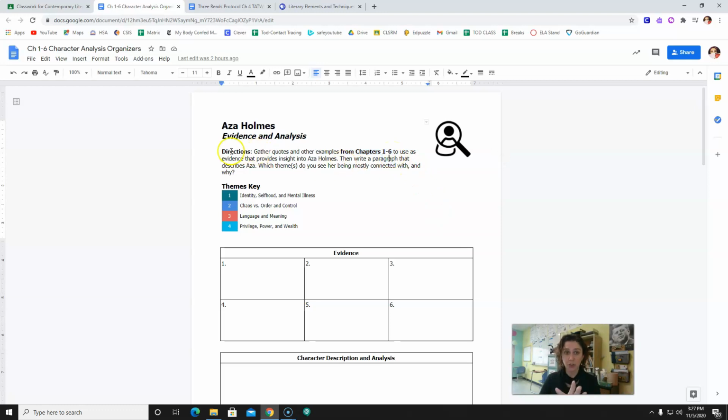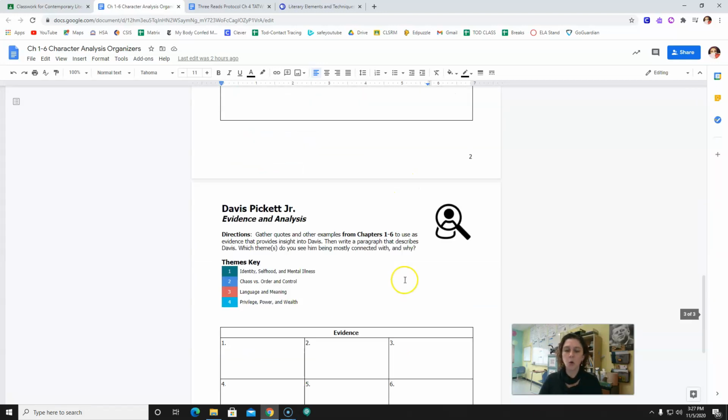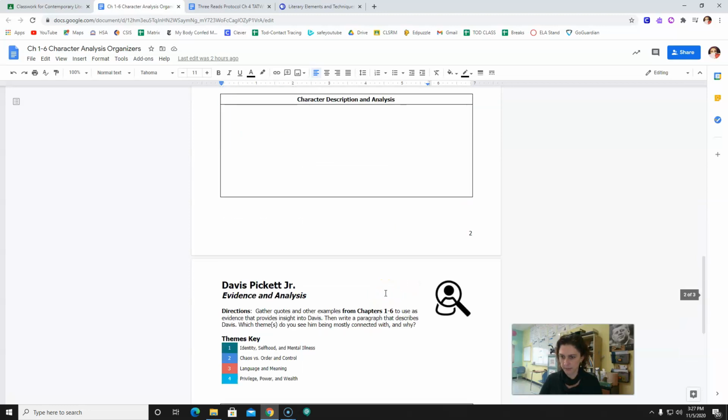So, here's what you're going to do. And the directions are the same for each one of the characters, so I'm only going to go through one. It says, gather quotes and other examples from chapters 1 through 6 to use as evidence that provides insight into Asa Holmes. Or for this one, it will be Daisy. Or for this one, it will be Davis.